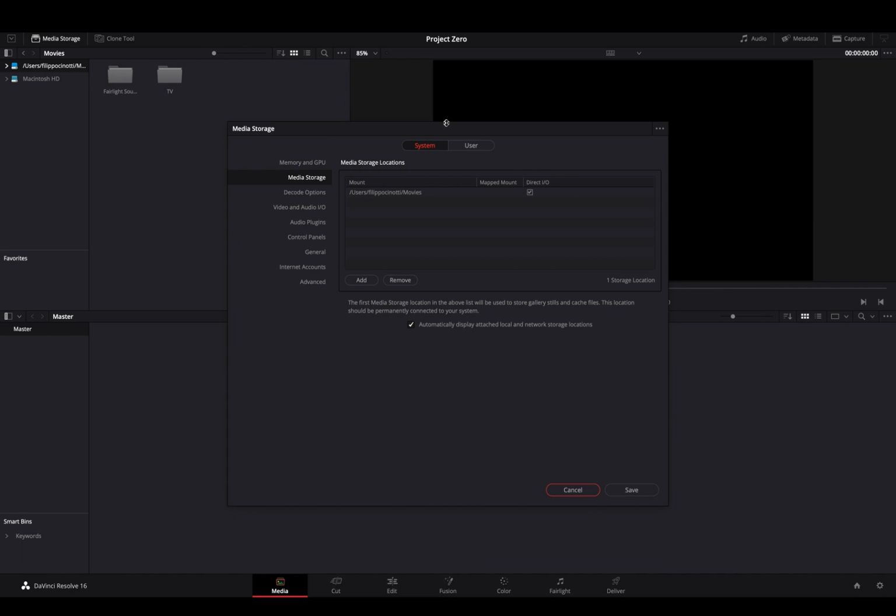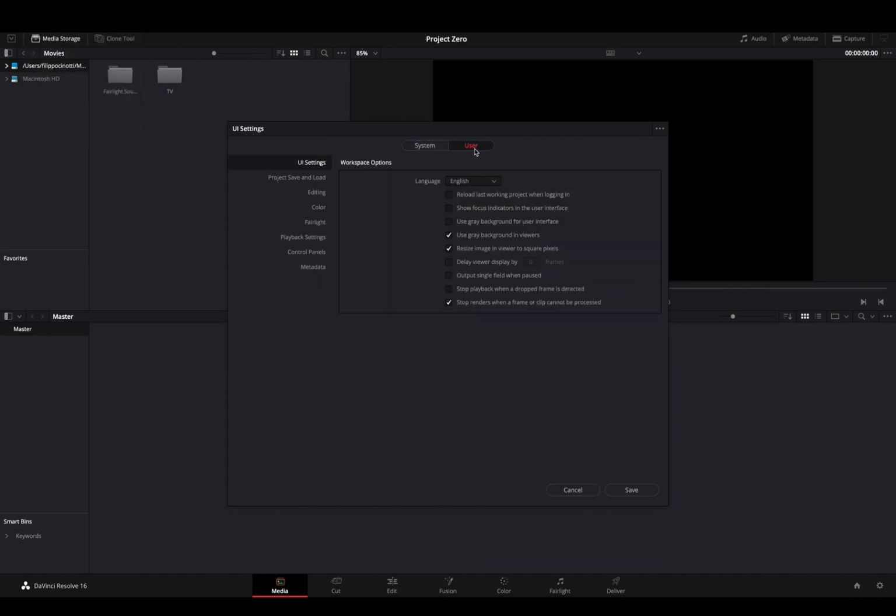So talking about this, the first thing that you want to do is open preferences, go into user and check this little guy on project save and load, this live save. Live save will create a live save at every click, and that's an incredible thing about DaVinci Resolve. You want to check it when you launch your first program on every machine you're installing DaVinci Resolve on. So live save, first thing.